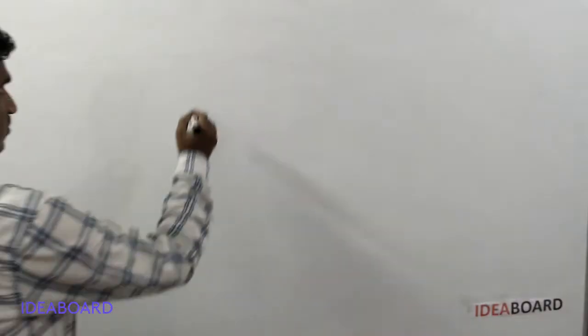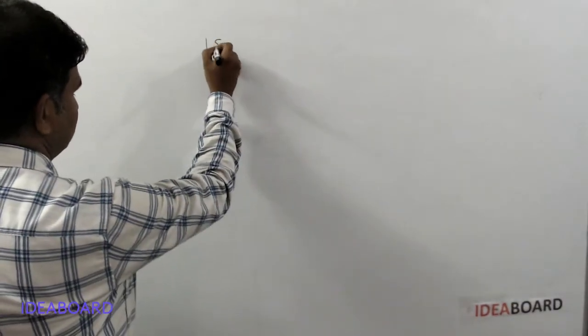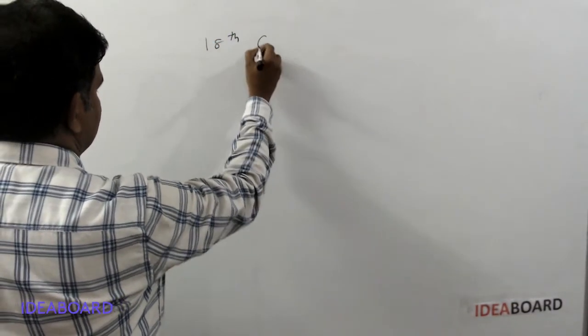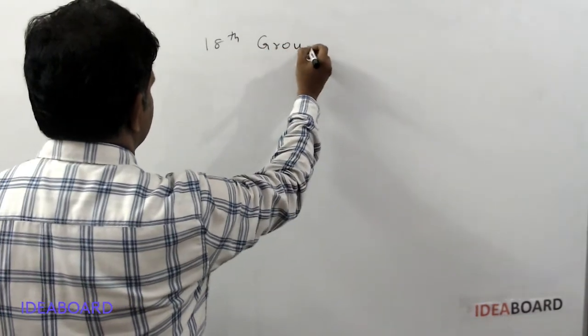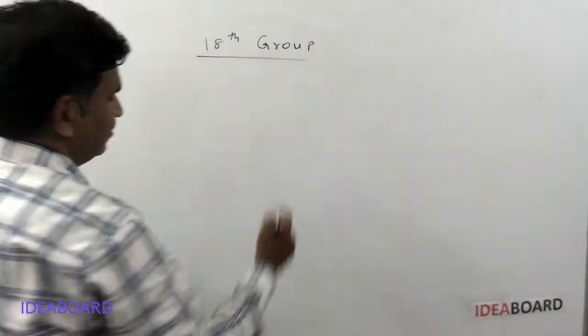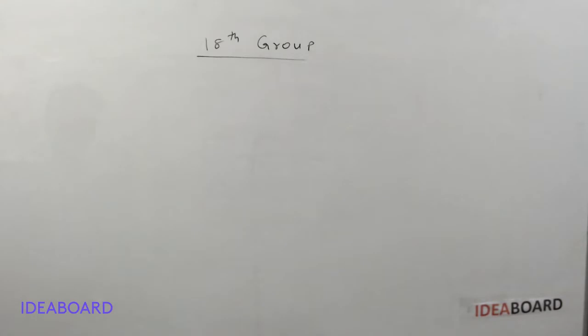Hi students, today I want to explain about 18th group elements. What are 18th group elements?